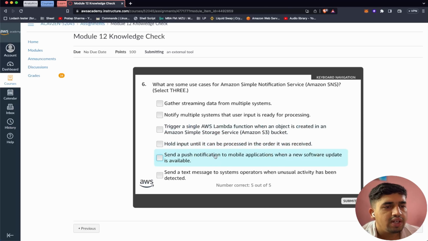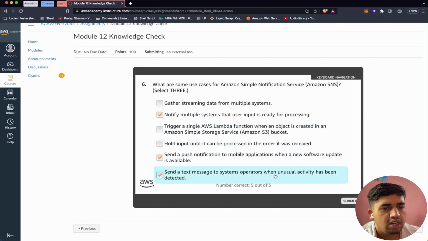Send a push notification to a mobile application when a new software update is available. Send a text message to a system operator when unusual activity has been detected. So according to me, the answer here should be notify multiple systems that the user input is ready for processing. And also we can send a push notification to a mobile application when a new software update is available. And also we can send a text message to a system operator when unusual activity has been detected. So this is the correct answer.